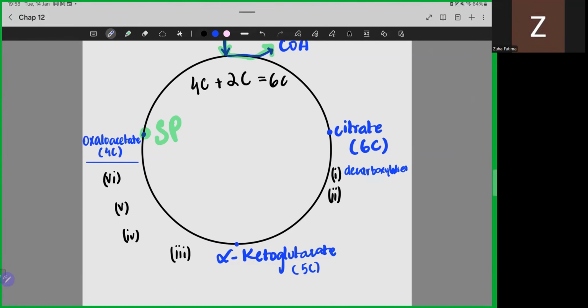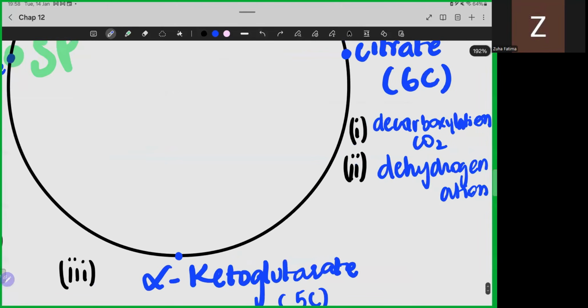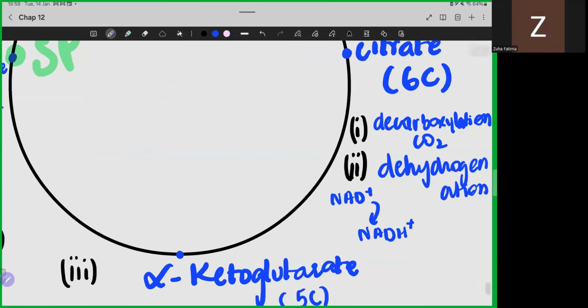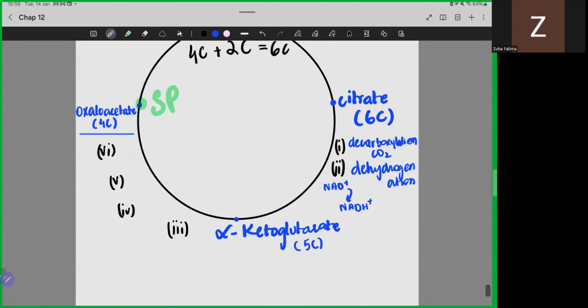So we would have carbon dioxide and decarboxylation जब भी होगी साथ में हमारे पास dehydrogenation भी हम ऑब्जर्व करते हैं. So dehydrogenation would also take place. So हमारे पास NAD plus would be converted into NADH, reduced NAD. Once the decarboxylation and dehydrogenation takes place, we have a molecule of alpha ketoglutarate. अब अल्फा कीटोग्लूटरेट भी कंटिन्यूड नहीं रहता.